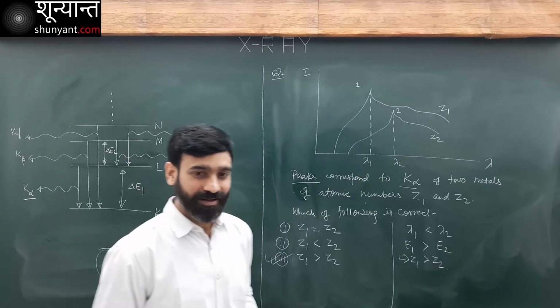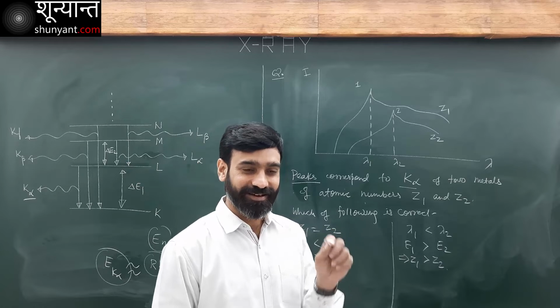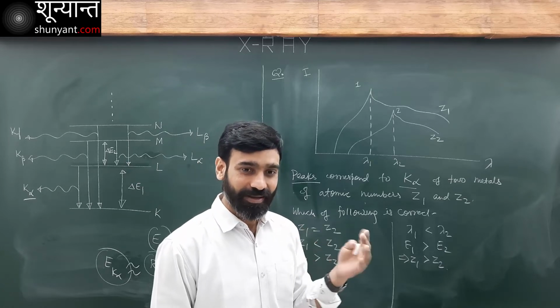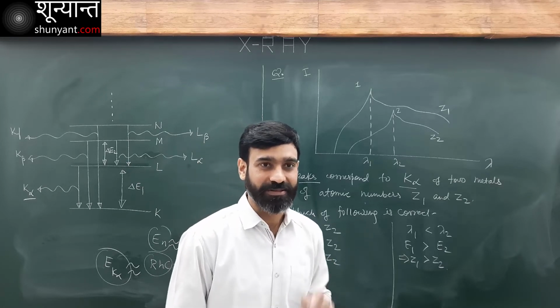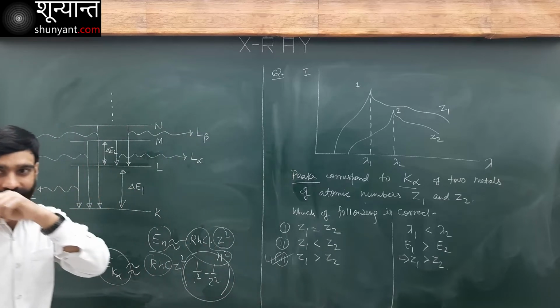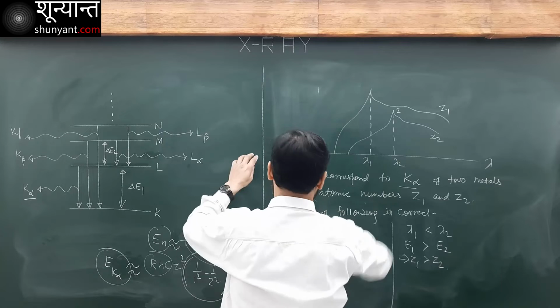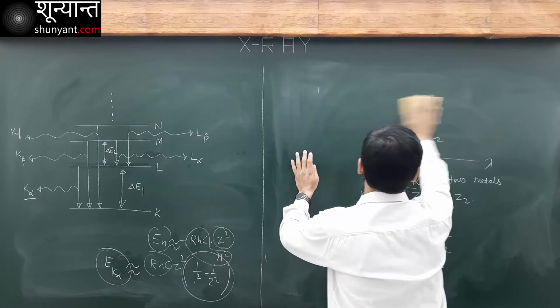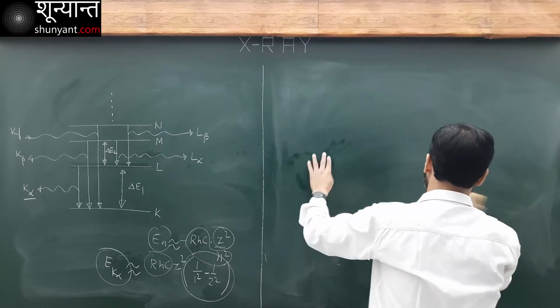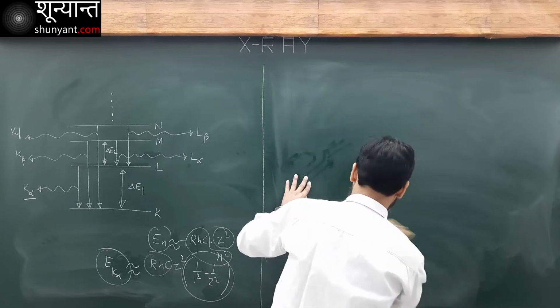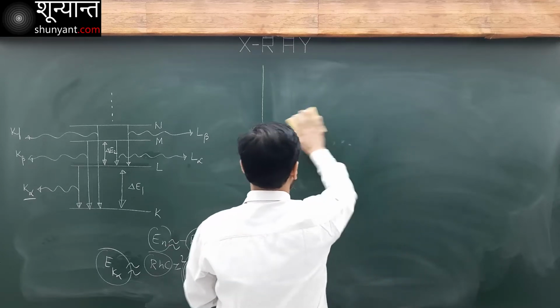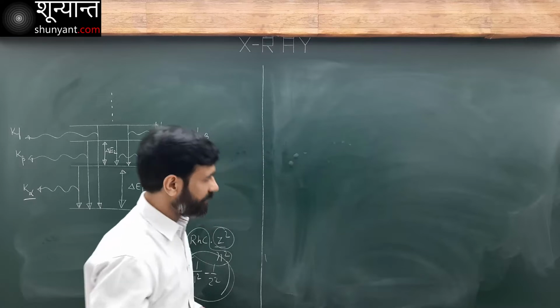So these are just relations. What about the exact value of wavelength and frequency? Let's do it.